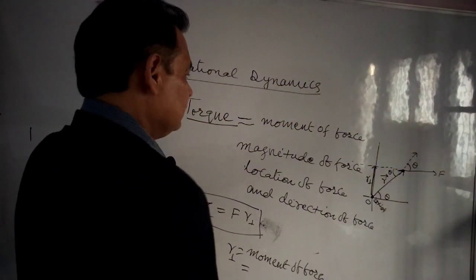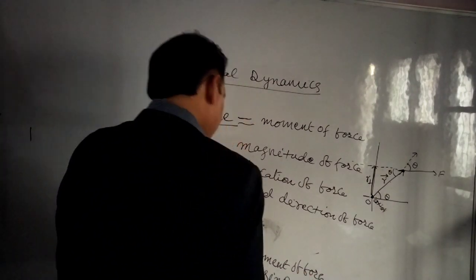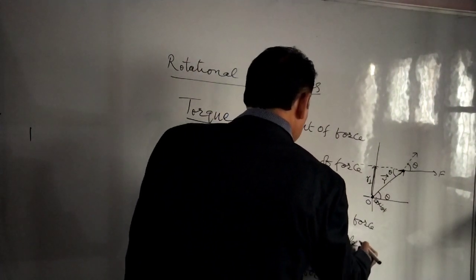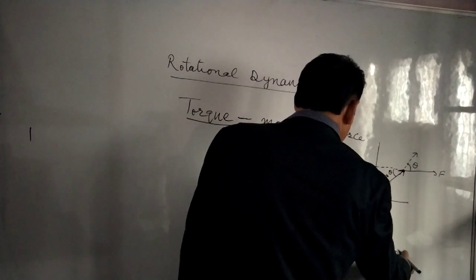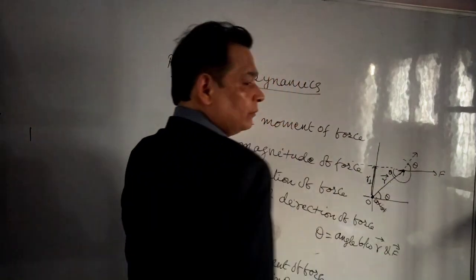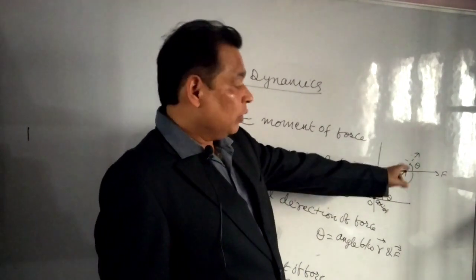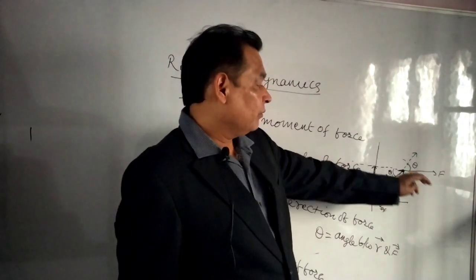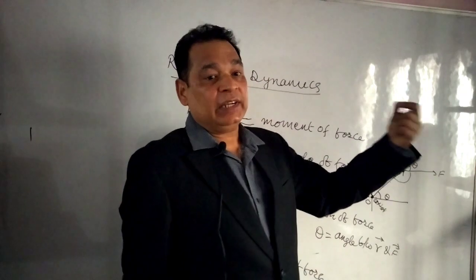Where theta is the angle between the radial vector r and force F. There are two angles, both between r and F. For taking the angle, we should first place these two vectors in opposite order, meaning the tails of both should coincide, and after that the least angle between these two vectors will be taken as theta.